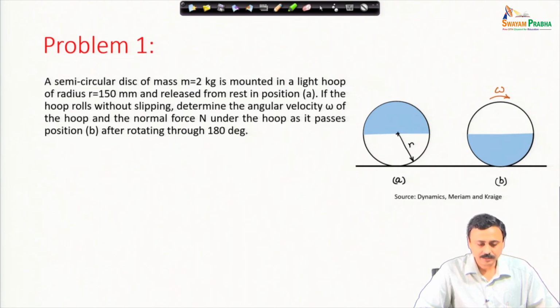and it is asked, if the hoop rolls without slipping, determine the angular velocity omega of the hoop and the normal force N under the hoop as it passes position B after rotating through 180 degrees. Because of the gravitational field, it starts from position A, slightly disturbed, it rolls without slipping and comes to position B. Of course, it will keep rolling, but we are to find out the angular velocity it reaches in state B and the normal reaction under the wheel.